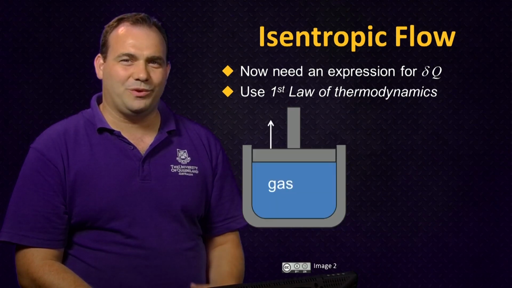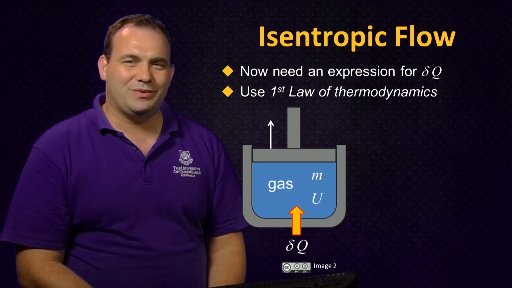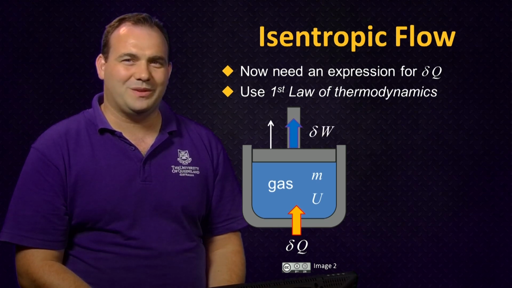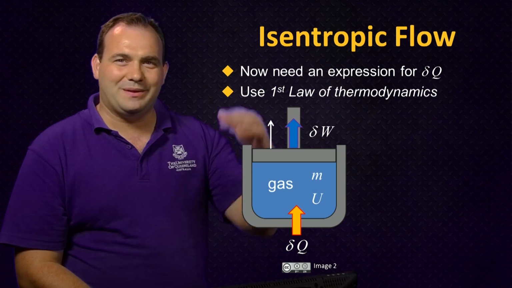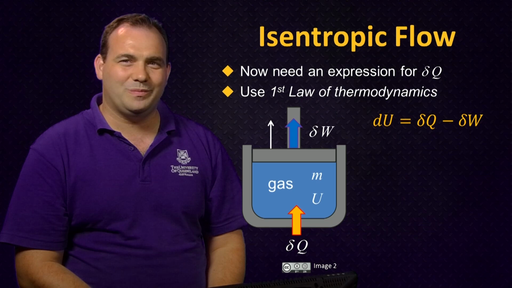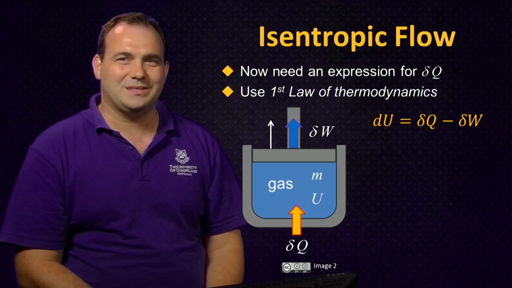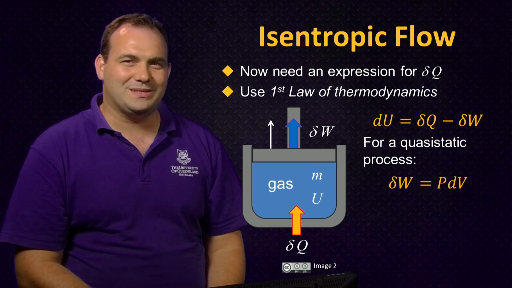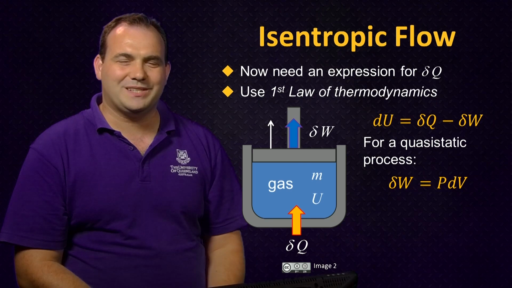This tells us that if we've got a gas, which once again has mass m and internal energy U, we add some small amount of heat delta Q and extract some work delta W from the gas, for example by allowing it to push up a piston, then the change in internal energy dU is equal to delta Q minus delta W. If we've got what's known as a quasi-static process, then the work delta W is just equal to the pressure times the change in volume dV.